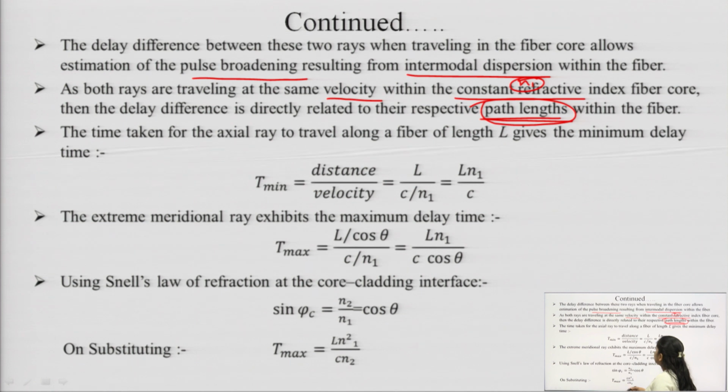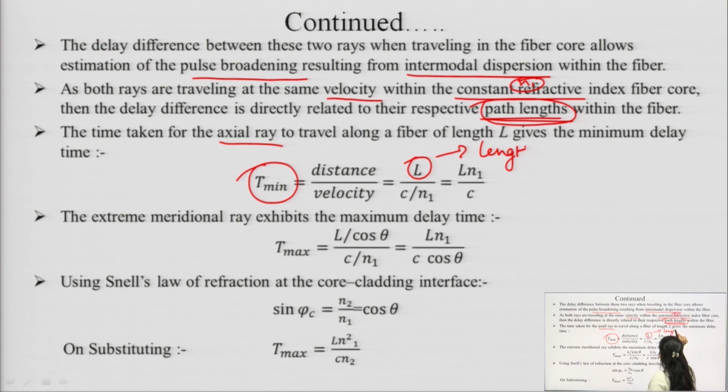The delay difference arises due to this path length only. Now, in the next step I am going to calculate the time taken by the axial ray. The axial ray will take the minimum time, and time is calculated as distance by velocity. As the axial ray follows the straight line, the distance will remain L, that is the length of the fiber, and velocity.